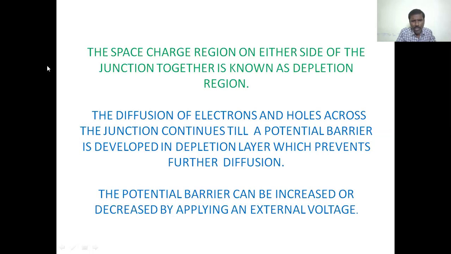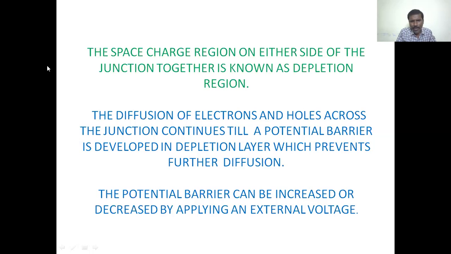So when the depletion layer is developed, it prevents the electrons and holes diffusion from p region to n region as well as n region to p region. So when the depletion layer is developed, the mobility of electrons and holes is stopped.